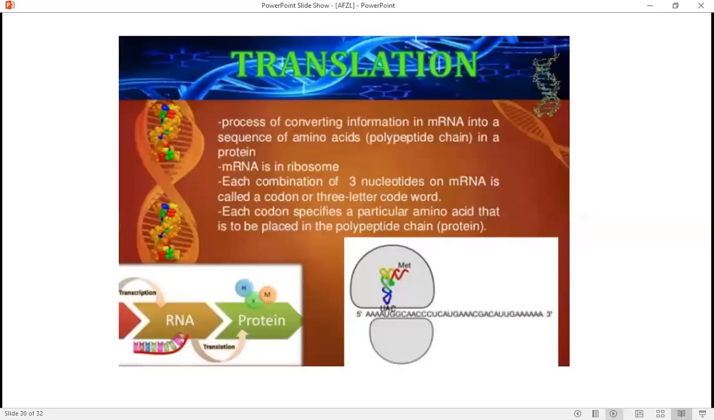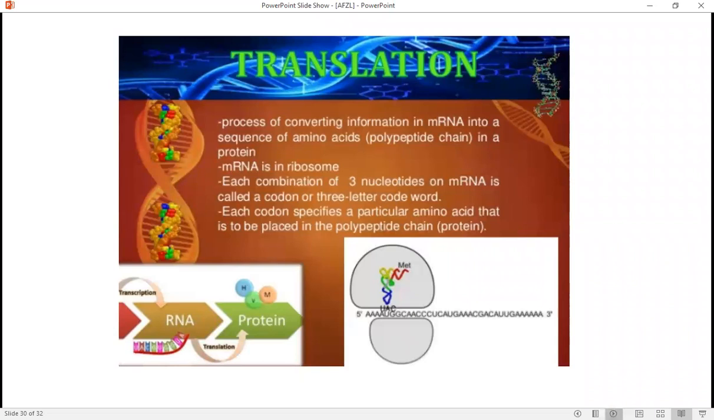Translation is basically a process of converting information in messenger RNA into a sequence of amino acids in a protein. Messenger RNA is read in ribosomes. Each combination of three nucleotides of messenger RNA is called a codon, a three-letter code word. Each codon specifies a particular amino acid that is to be placed in the polypeptide chain.